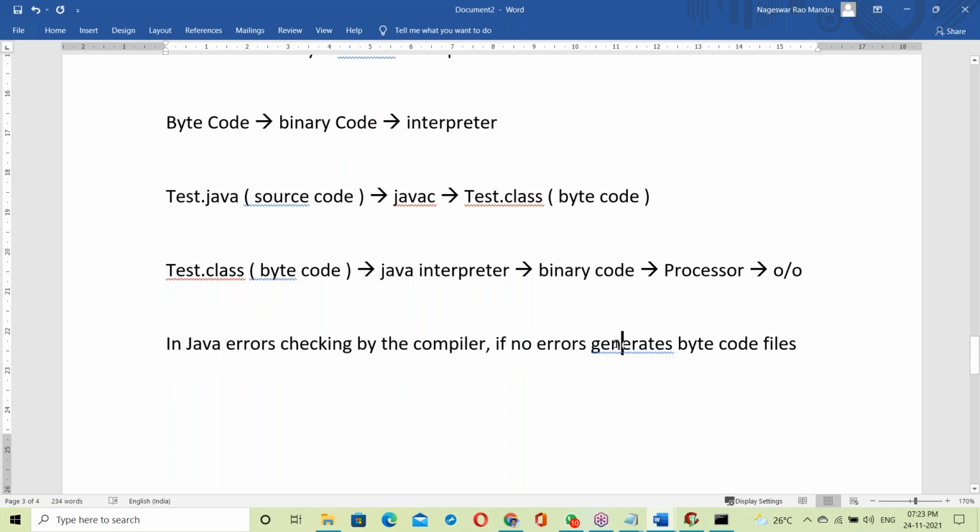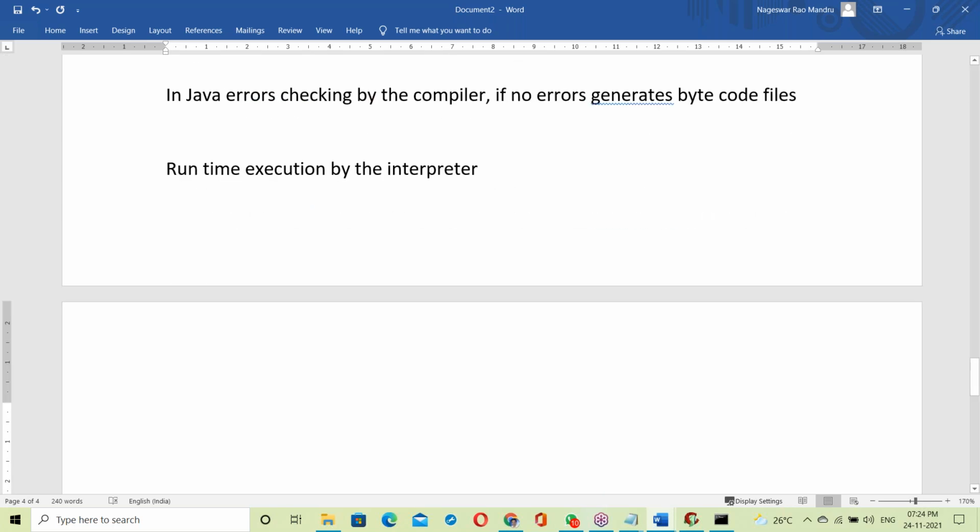If there are no errors, it generates the byte code file, which means the .class file. The .class file is then executed by the interpreter at runtime. So errors are checked by the compiler, and runtime execution is done by the interpreter.